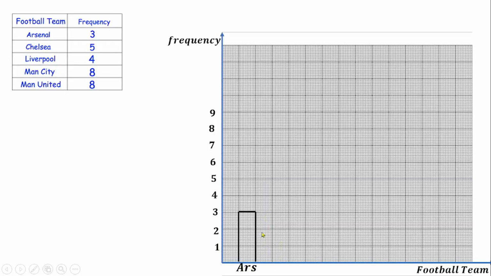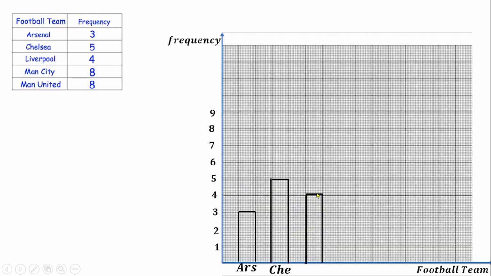Then I will leave the next 2 centimeters to represent the gap between the bars. Then draw the next bar to represent Chelsea, which has a frequency of 5. So draw a straight line here, then close it here, then close it at the top, for a frequency of 5. That represents Chelsea. The next one is Liverpool, which has a frequency of 4. I will leave the next 2 centimeters as the gap between them, then draw it to 4, then close it here, then at the top here also.